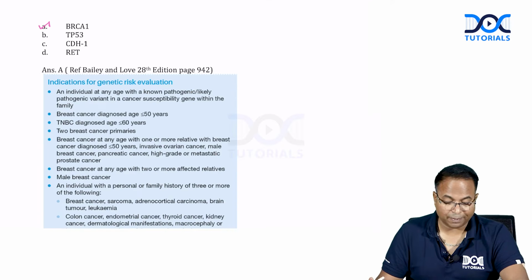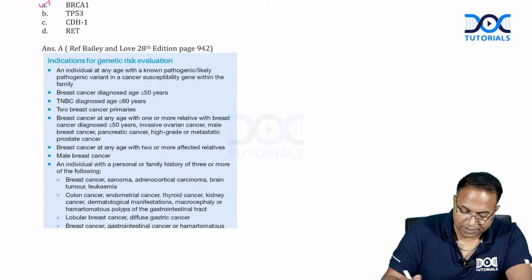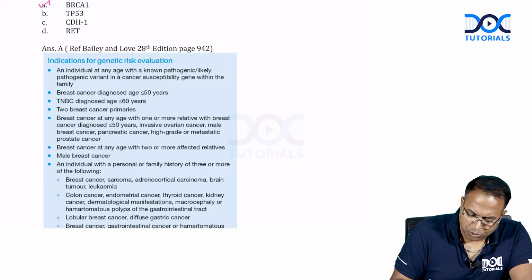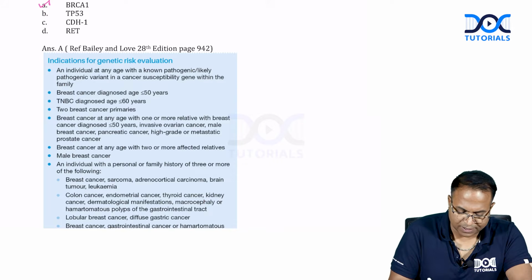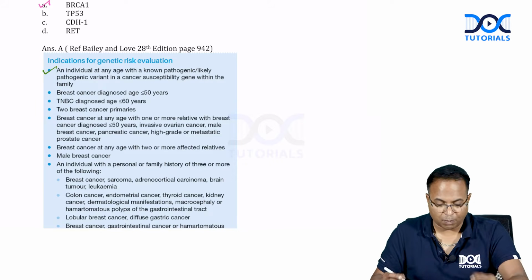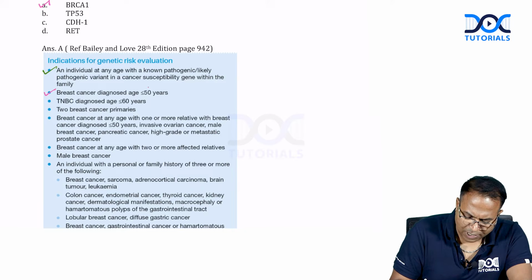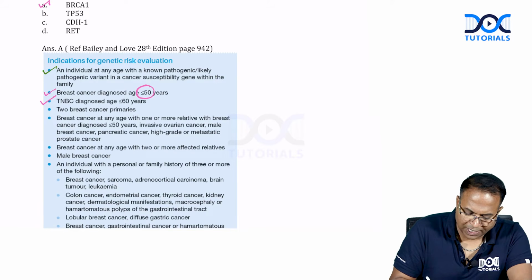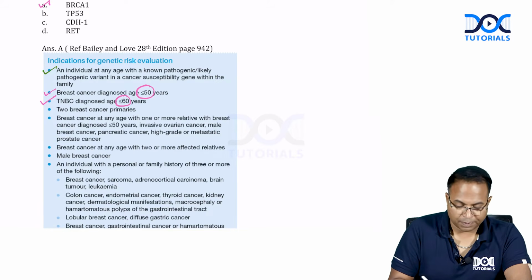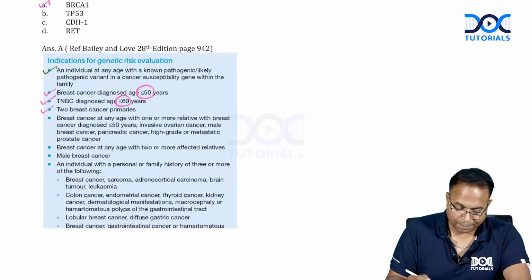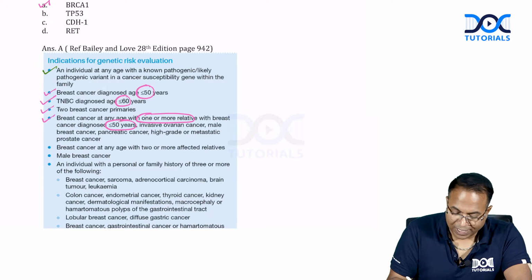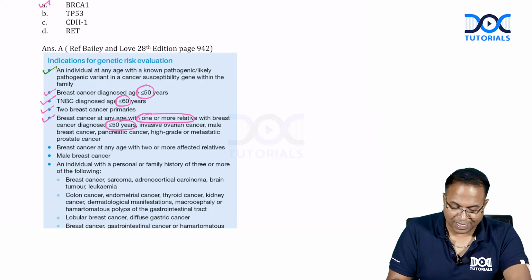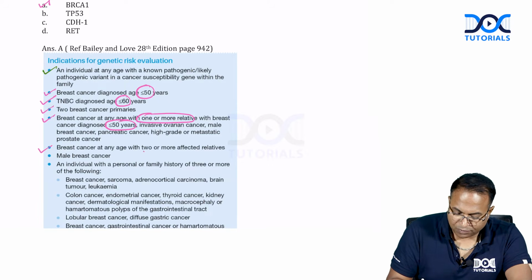This is also there in Bailey. Indications of genetic risk evaluation. An individual at any age with a known pathogenic or likely pathogenic variant of cancer. Any age with a gene problem. Breast cancer diagnosed less than 50 years. Triple negative breast cancer less than 60 years. 2 breast cancer primaries. Breast cancer at any age with one or more relatives with breast cancer aged less than 50 years, or ovarian cancer, male breast cancer, pancreatic cancer.